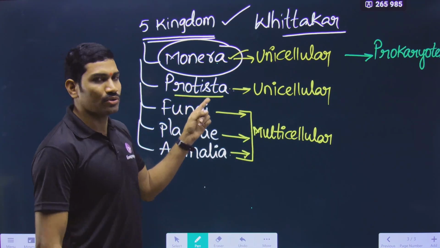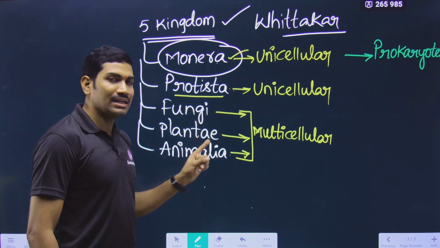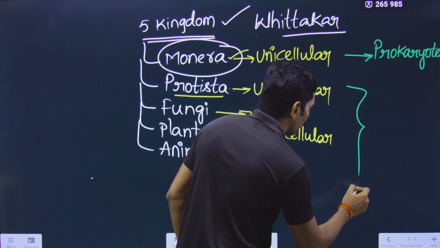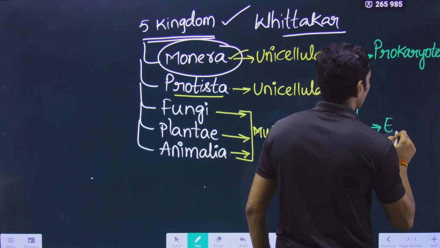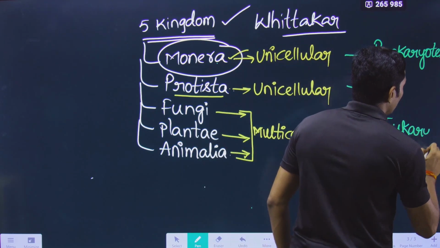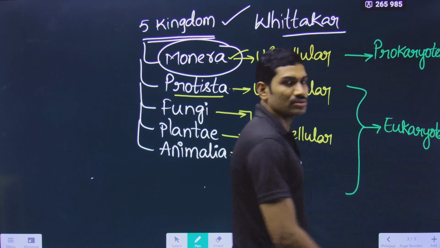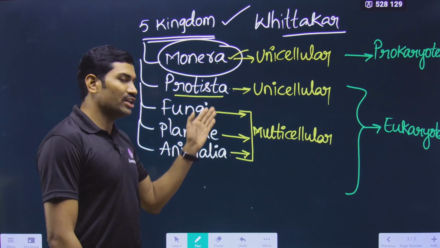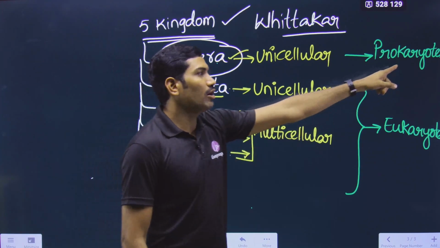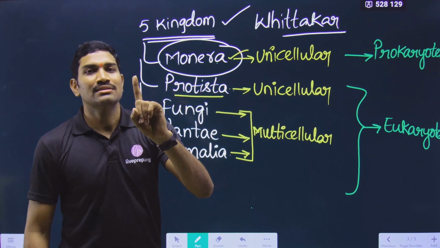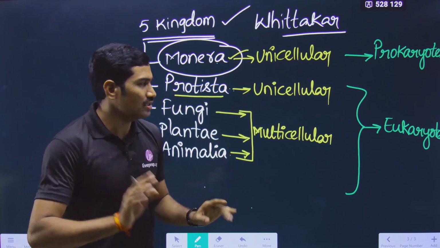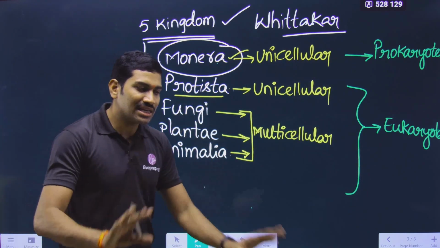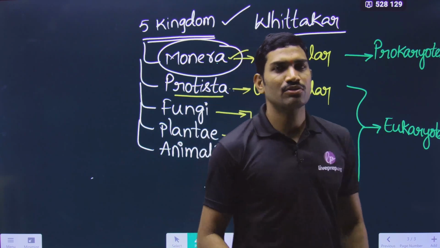Then what about Protista, fungi, plantae and animalia? Please understand this. Now all these are eukaryotes. All these 4. So eukaryotes are distributed in 4 kingdoms, but all the prokaryotes are present under a single kingdom. Understood or not? This is the overall basic information. Once this information is ready, now I will start asking the questions.